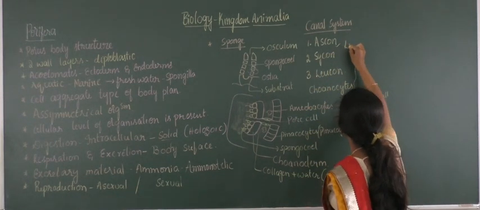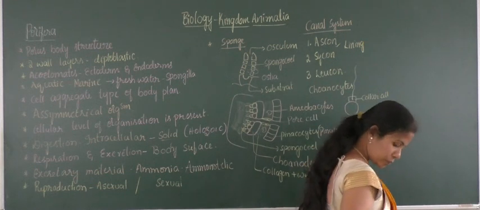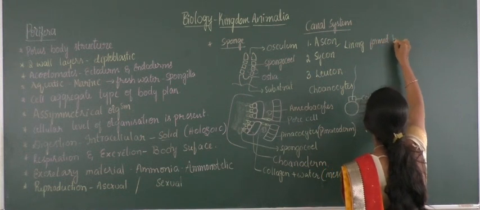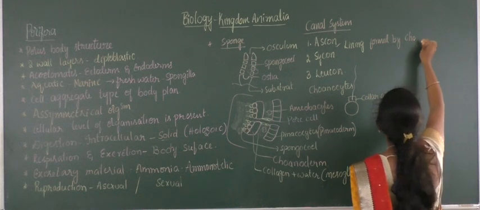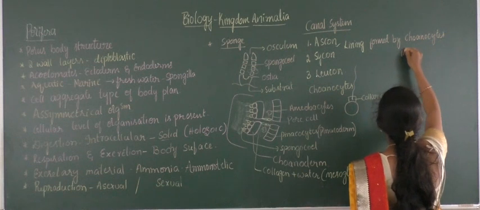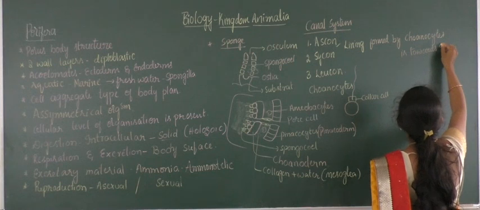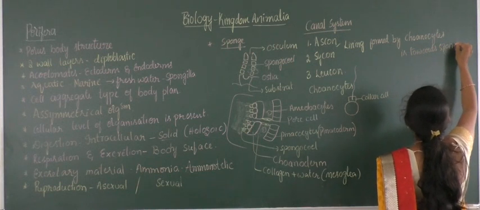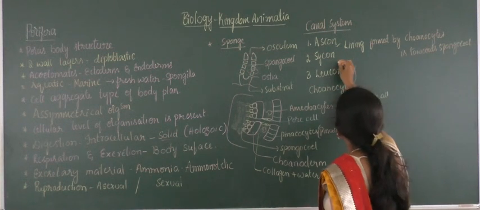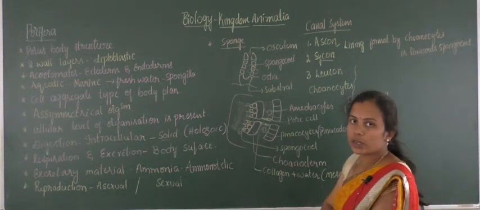So here the lining formed by choanocytes is towards the spongocoel. In the same way, in case of Sycon type of canal system, which helps in the movement of water and food molecules.